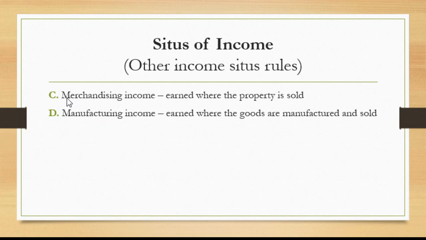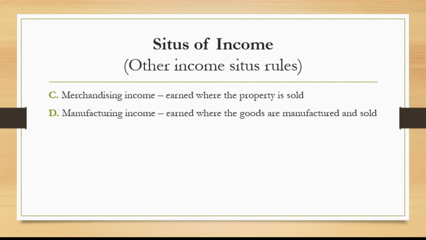So, ang Situs natin, under manufacturing income, is earned where the goods are manufactured and sold. Okay, kung saan natin na-manufacture and sold. So for example, kung na-manufacture inside the Philippines tapos naibenta din inside the Philippines, yung total income na yon is presumed to be earned inside the Philippines.